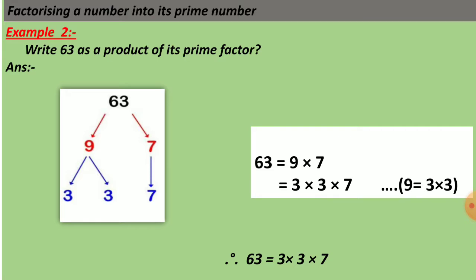Now if you see the horizontal arrangement, the factors of 63 are 9 and 7. 9 sevens are 63. Now if you take the number 9, you will factorize the number 9 as 3 multiplied by 3. And 7 is a prime number, so it will go as the number itself. So the product form of 63 is 3 multiplied by 3 multiplied by 7.